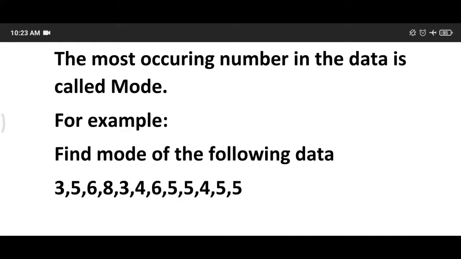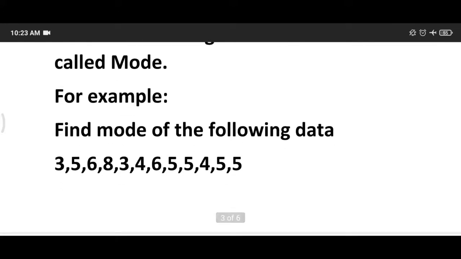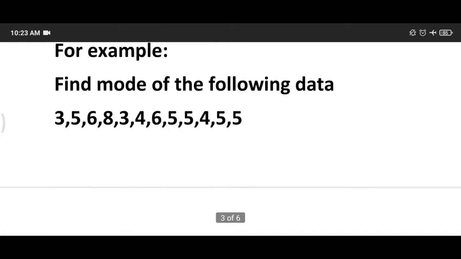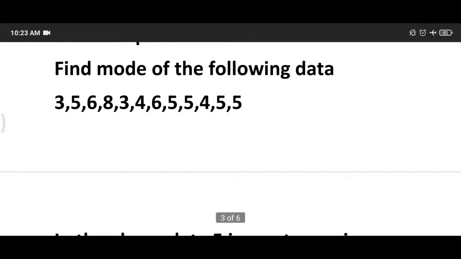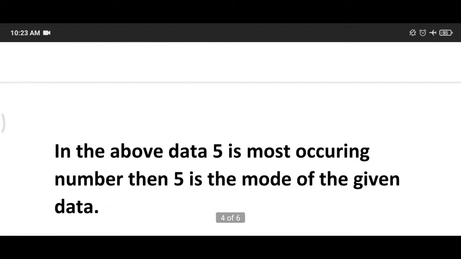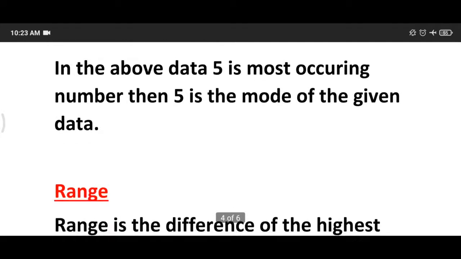Both conditions are possible. In this example you can see 3, 5, 6, 8, 3, 4, 6, 5, 5, 4, 5, 5. Now here you can see the most occurring digit is 5. In this data the most occurring number and most frequent number is 5. इसमें आप देख सकते हैं कि 5 जो है वो कई बार आया है. So in the above data 5 is the most occurring number, then 5 is the mode of the given data.